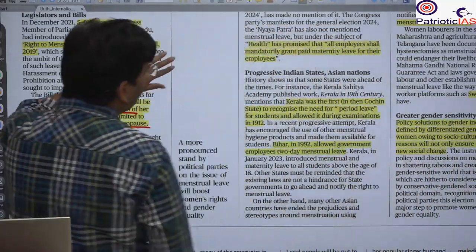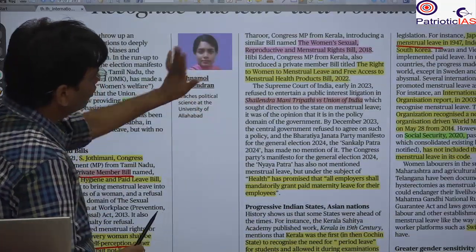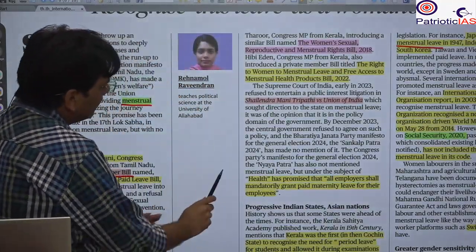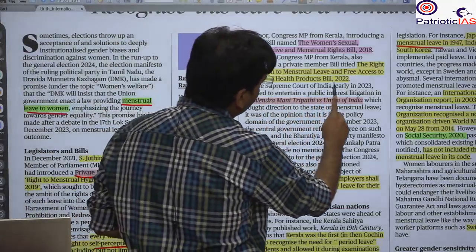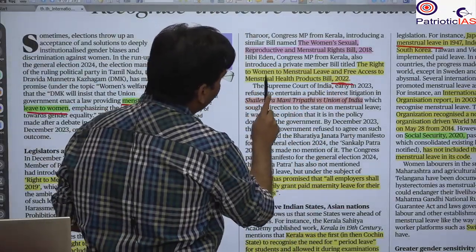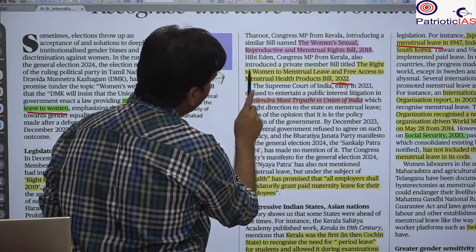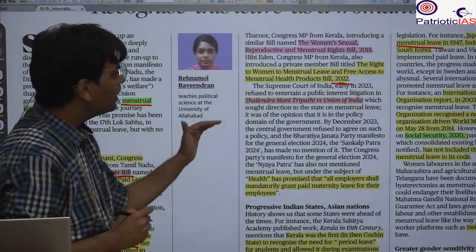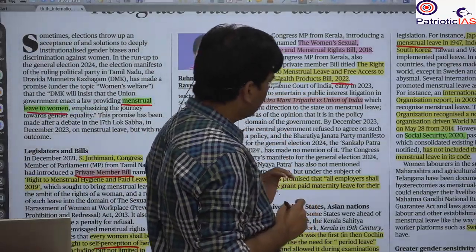Recently Shashi Tharoor has also introduced a bill, and most recently in 2022, it was introduced under the name of the Right of Women to Menstrual Leave and Free Access to Menstrual Health Products Bill.